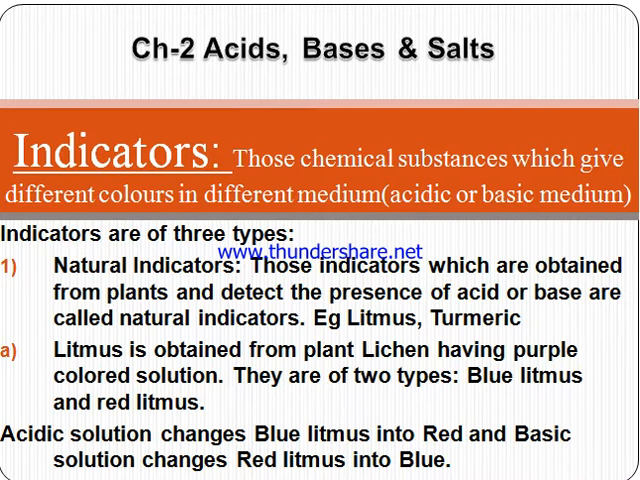Example is litmus. Litmus is obtained from the plant lichen, having a purple solution, and if we extract it, it converts into two types, that is blue litmus and red litmus. Acidic solution changes blue litmus to red, but no change in red litmus. Basic solution changes red litmus to blue, but no effect on blue litmus. Okay, so this is all about the indicators.